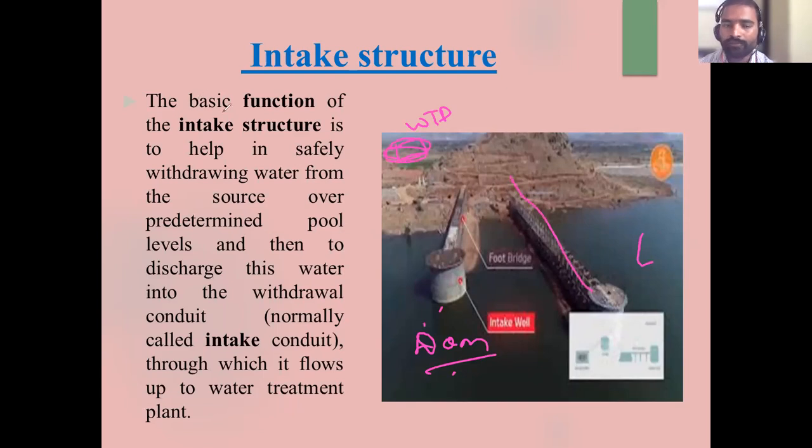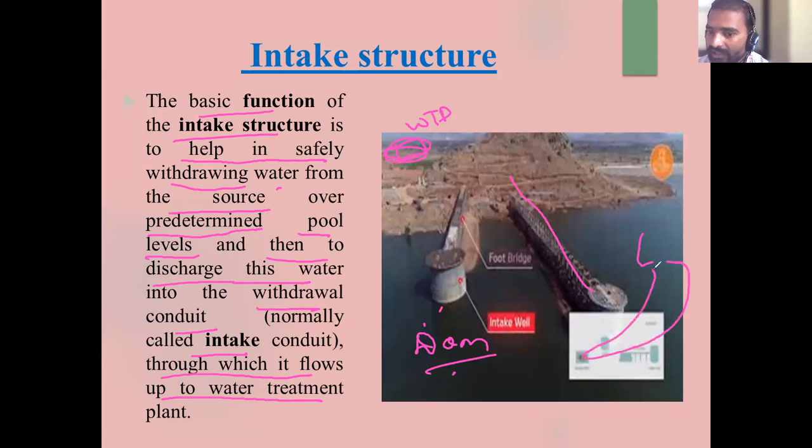The basic function of the intake structure is to help in safely withdrawing water from the source over the predetermined pool levels, and then to discharge this water into the withdrawal conduit, normally the intake, through which it flows up to the WTP. It means initially the water is in the reservoir.